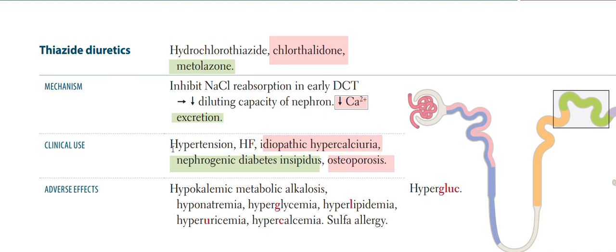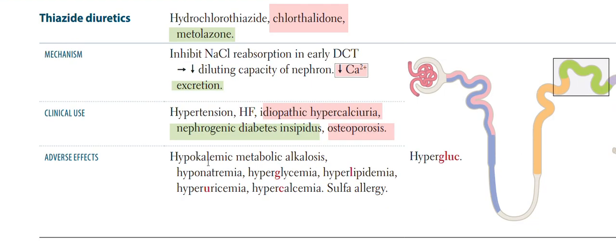And normally it's given in hypertension and heart failure, and nephrogenic diabetes insipidus is a different use of thiazide, which I'm not sure about how it works there, but it works there by decreasing calcium and chloride reabsorption. So most of the sodium and chloride is not reabsorbed, so it's more hypertonic urine.